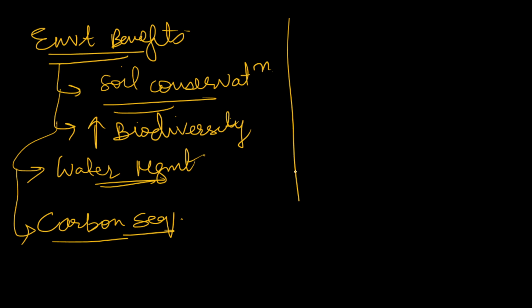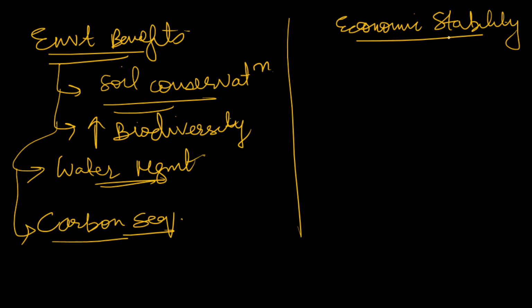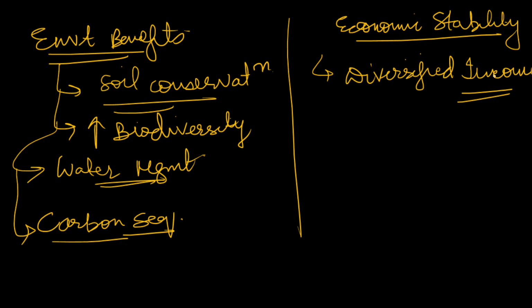You can also add here economic benefits, or you can say economic stability, because they will provide diversified income to the farmers. Diversified income, because in monocropping you have only one crop. If it fails, your whole cropping system will fail. But in agroforestry systems we have diversified crops. We can get income from timber, from fodder, and obviously from crops. So all those things included in our systems will give us incomes.